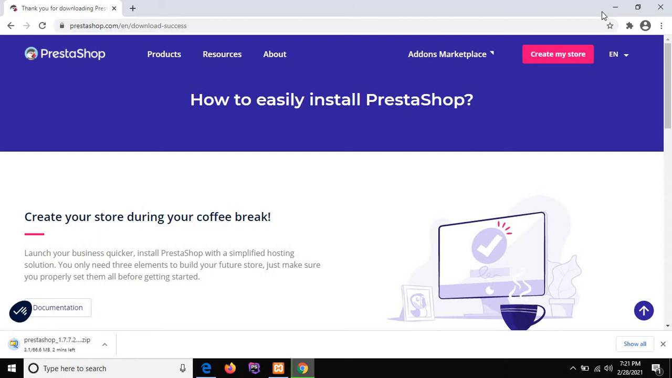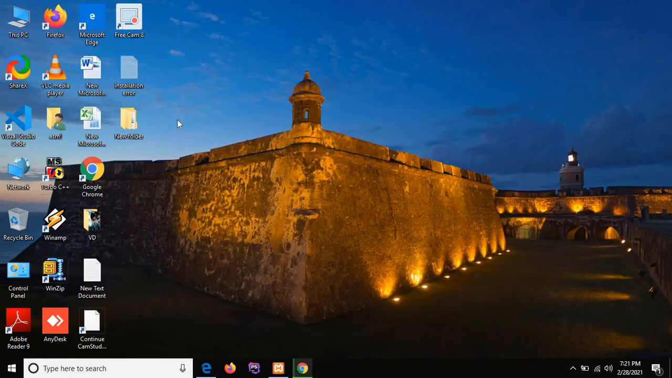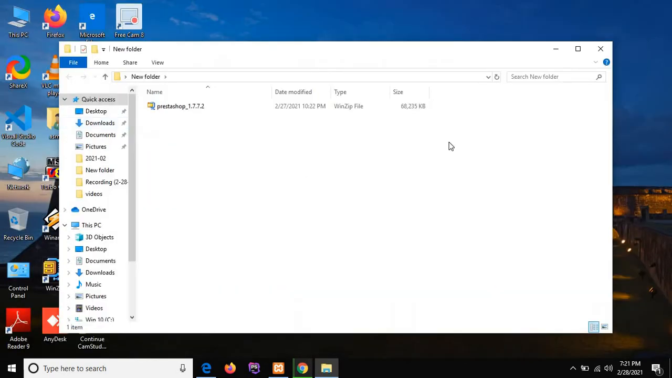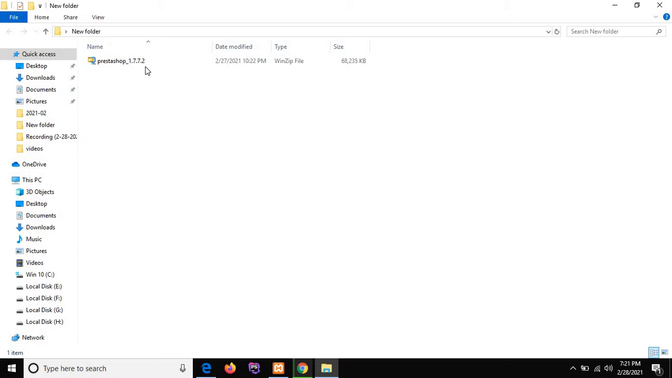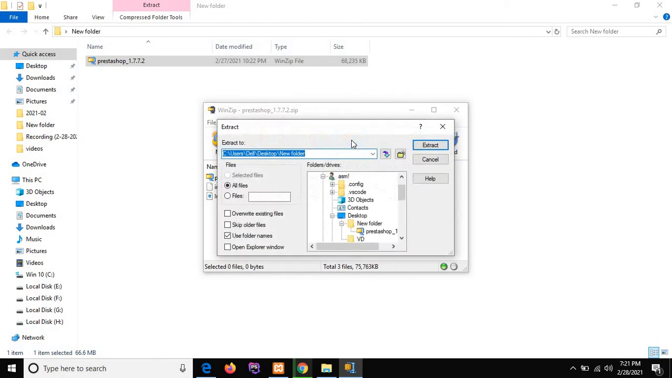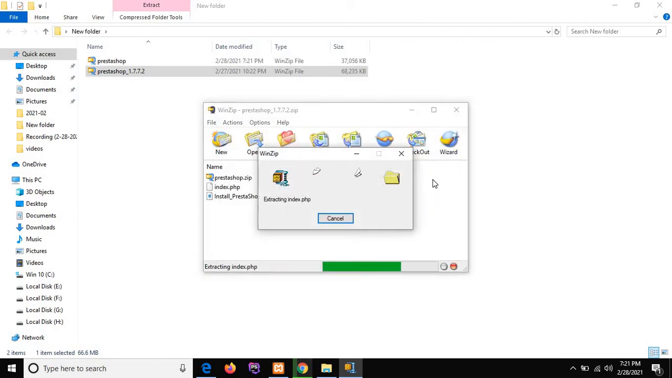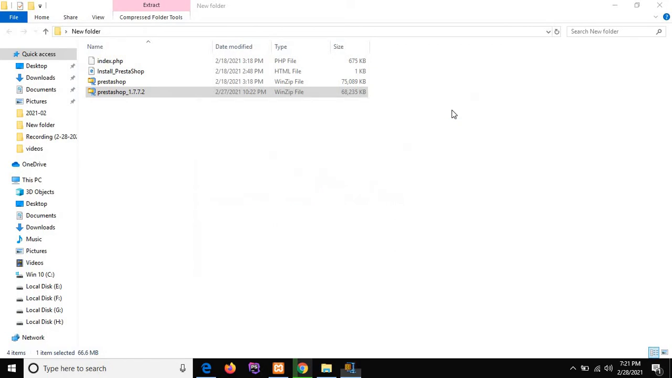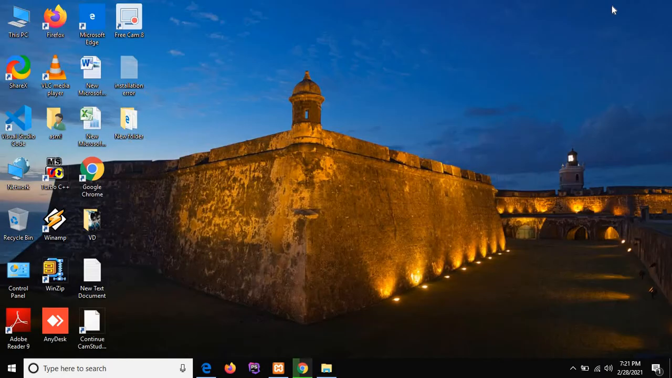Actually, I have already downloaded this Prestashop file. This is the file, and I will extract it into a folder. Click on extract. I want to extract this file in the same folder. Yes, it is done, so you will see this file. We need to extract this file again into another folder. I will show you where we want to extract it.